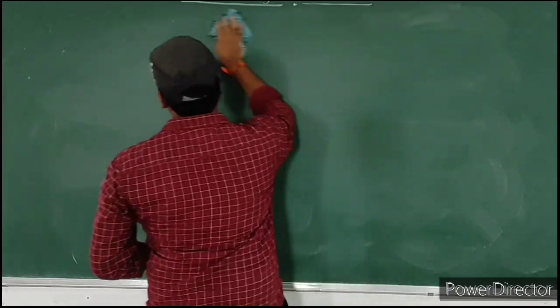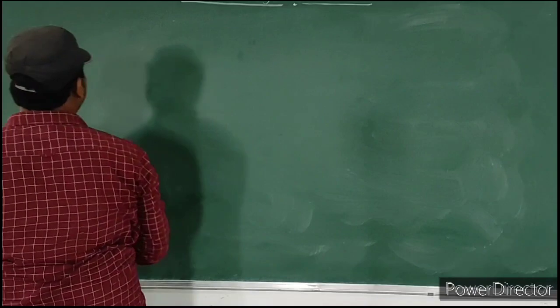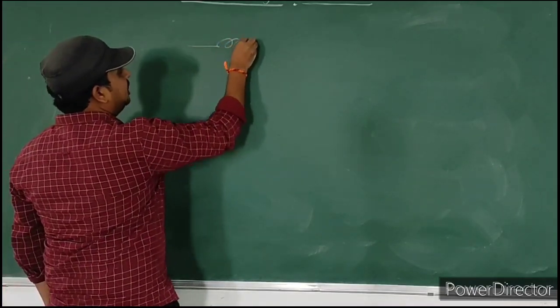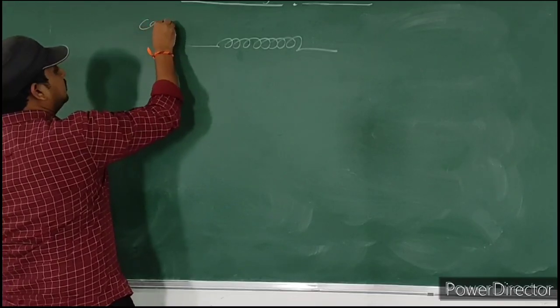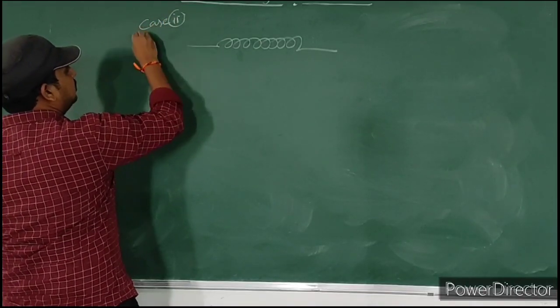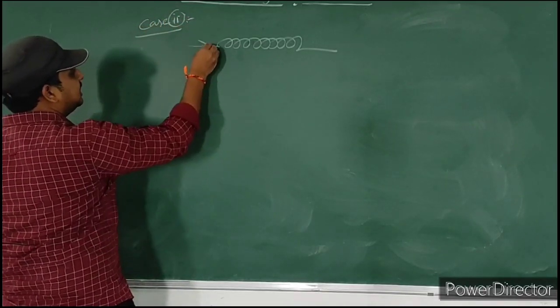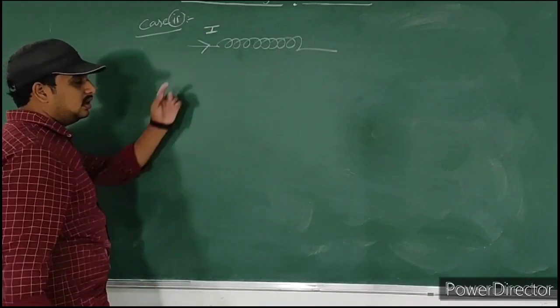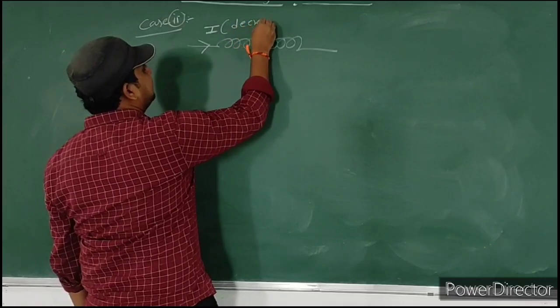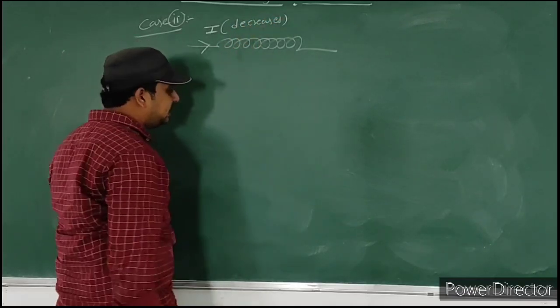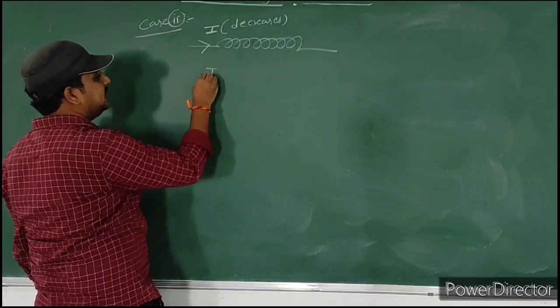For example, let us consider a coil. Now case 2 is: let I be the current passing through this conductor. This current decreases.